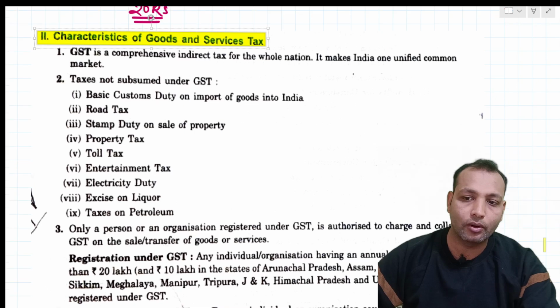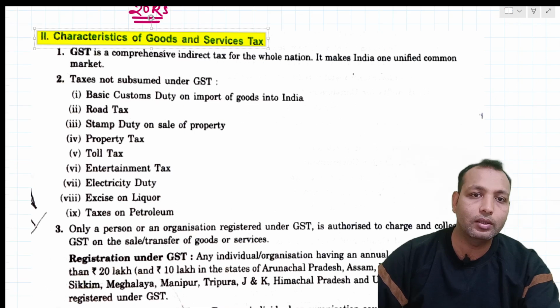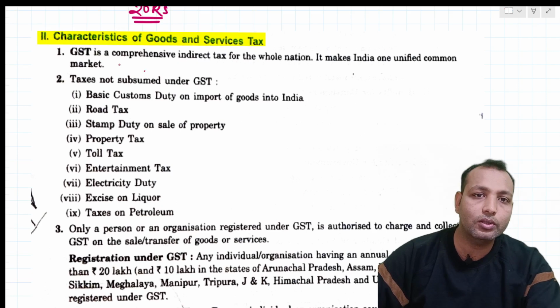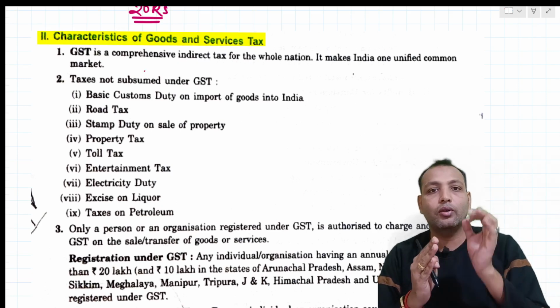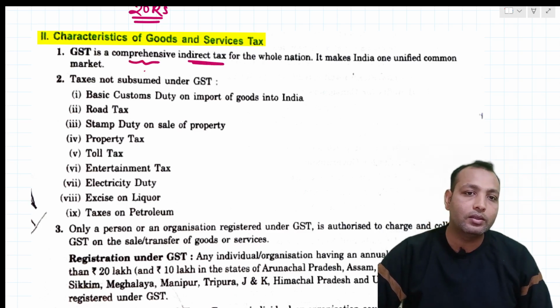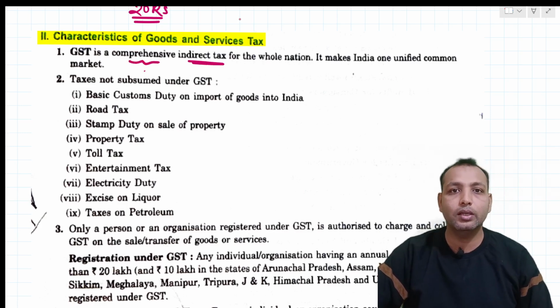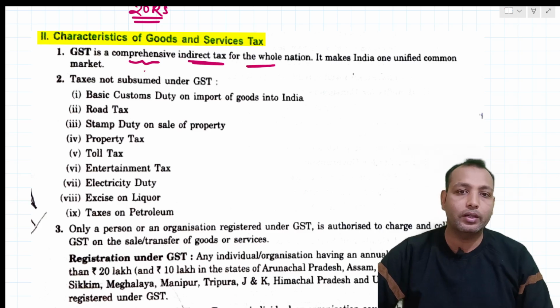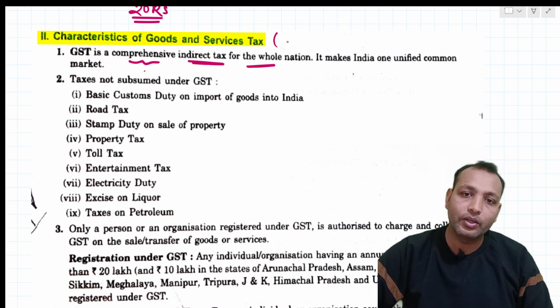Now we'll see the characteristics of goods and services tax. What is GST? As I told you, GST is the abbreviation of goods and services tax, a comprehensive indirect tax. We studied about direct tax and indirect tax, so GST comes under indirect tax for the whole nation. It is implemented in India, for our country. It makes India one unified common market.